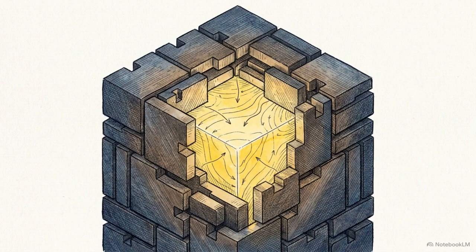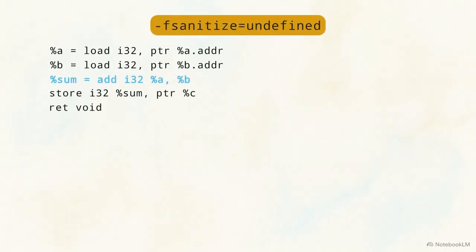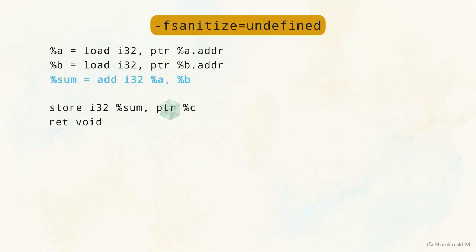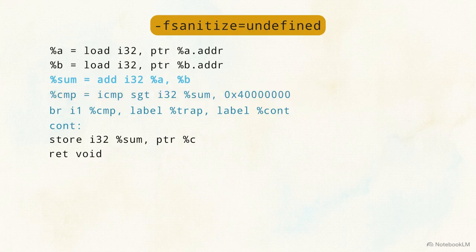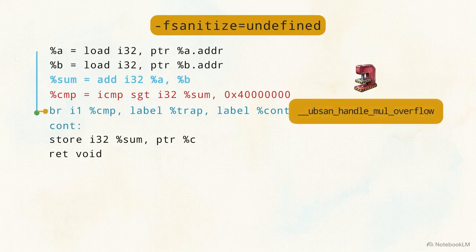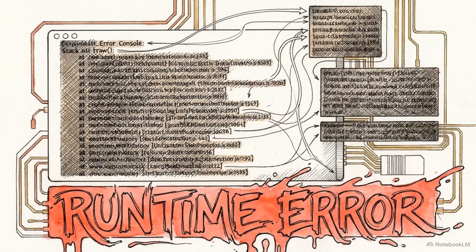binary architecture. Compiled with the -fsanitize=undefined flag, the compiler physically injects safety barriers into LLVM IR. A standard addition instruction is followed by an ICMP instruction for range verification. If the check fails, a conditional branch redirects execution to an external callback named __ubsan_handle_mul_overflow. Processing that callback requires the binary to link against a runtime library, libclang_rt.ubsan. This library formats and prints the verbose diagnostic error messages engineers see in their terminal.